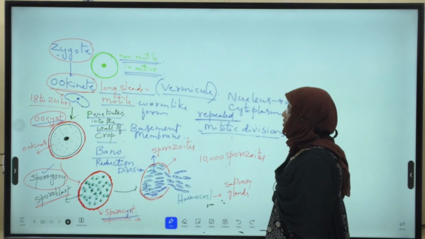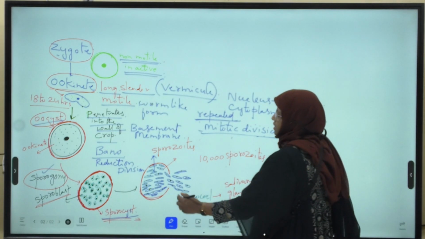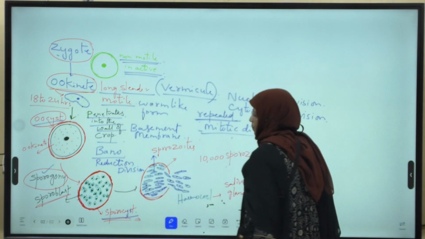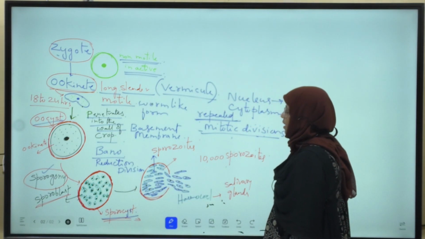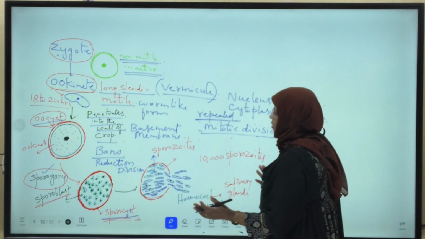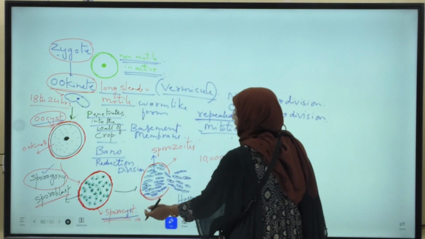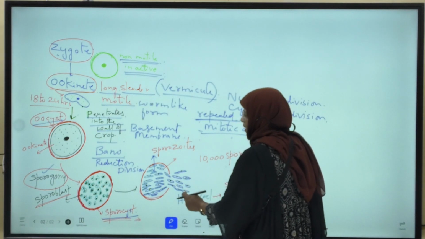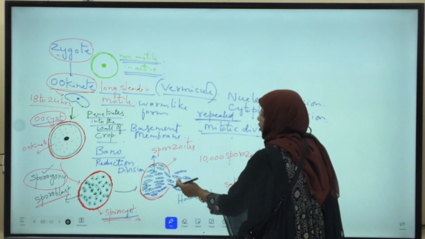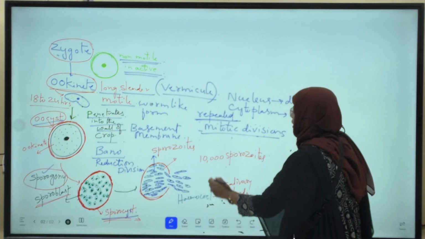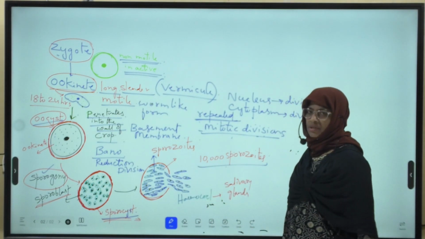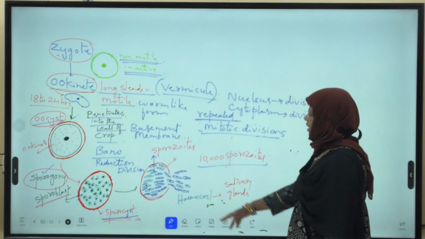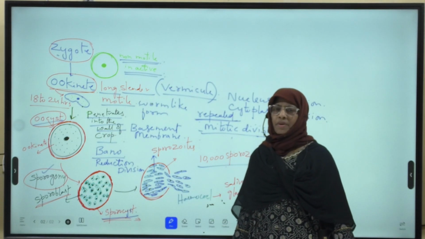Next, what happens? The sporocyst bursts. The wall of the sporocyst breaks down, due to which sporozoites are released. 10,000 sporozoites are released into the hemocoel of the mosquito.